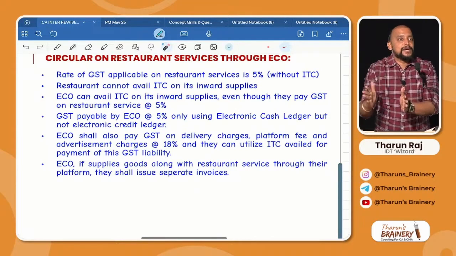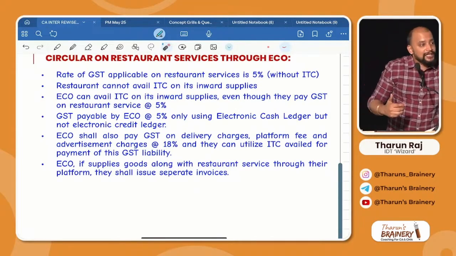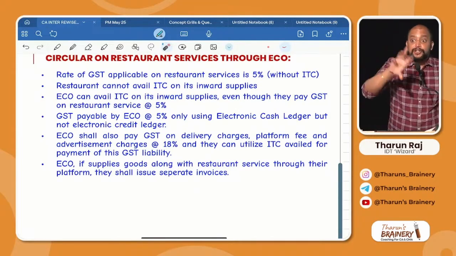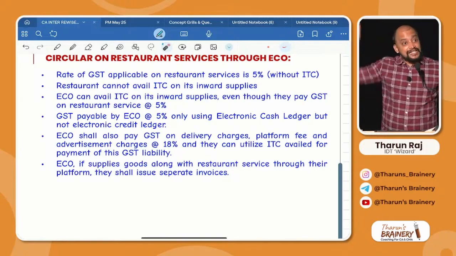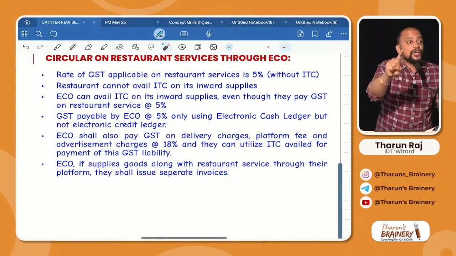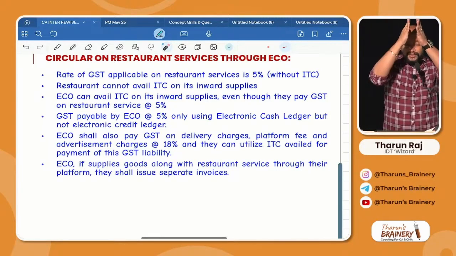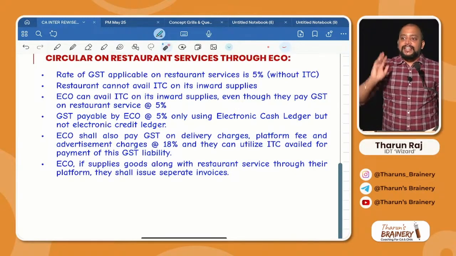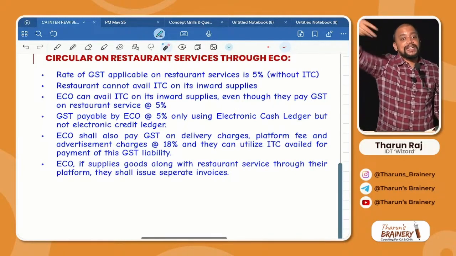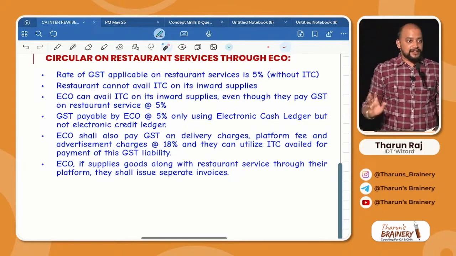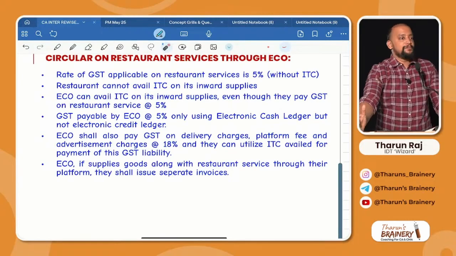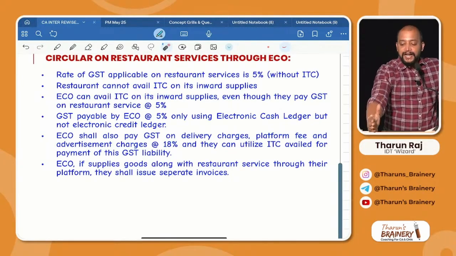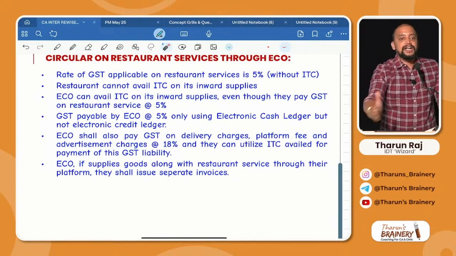Why do they maintain separate billing? Because on food, they need to pay GST. But on Instamart, they will not pay GST. The supplier will pay GST. They pay GST only on commission. So they need to distinguish that. That's why Zomato, needless to say, created a separate app itself. That is Blinkit. Swiggy is a classic example where they maintain separate billing. Why separate billing? Mainly because their liability will differ.